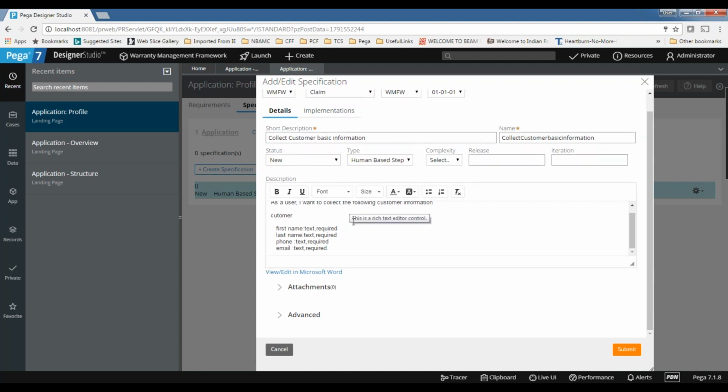And then for this specification, if you have any attachments, you can also add attachments. It may be documents, screenshots, anything may be there. You can also attach it here.